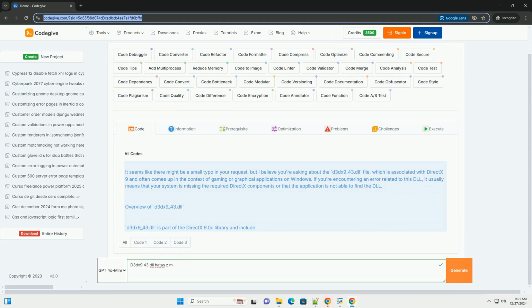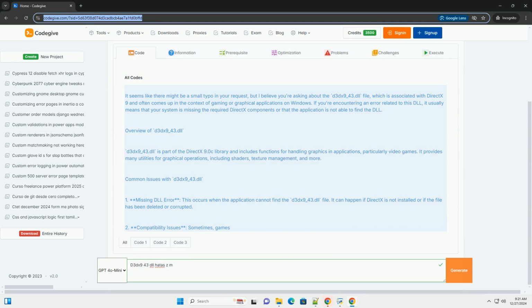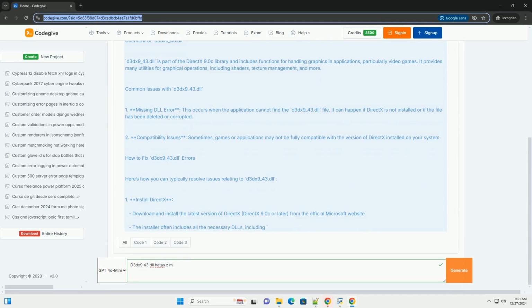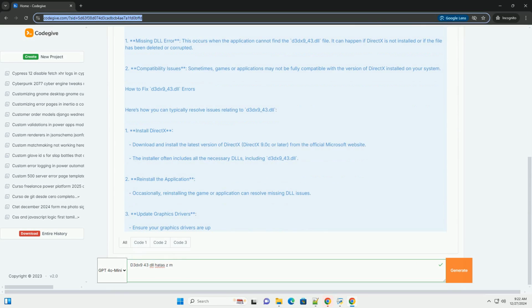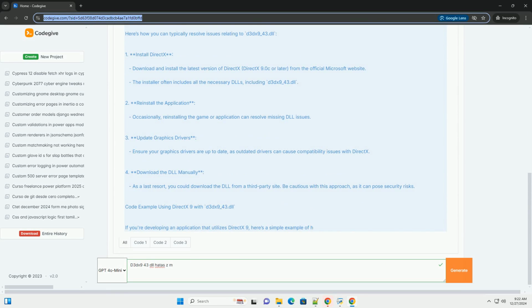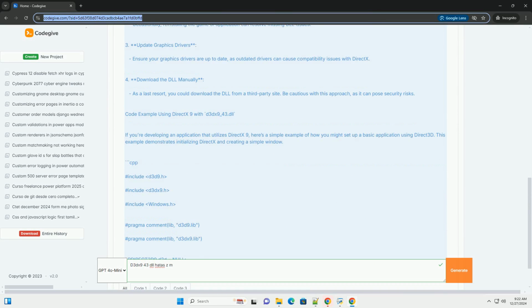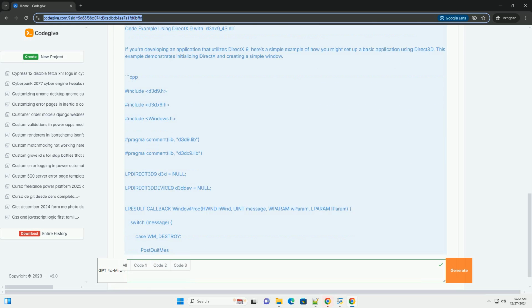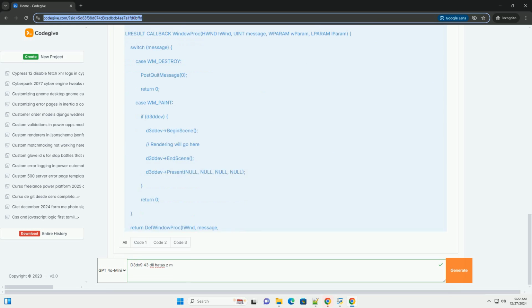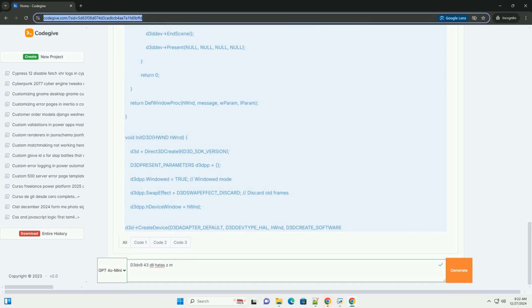It seems like there might be a small typo in your request, but I believe you're asking about the d3dx9_43.dll file, which is associated with DirectX 9 and often comes up in the context of gaming or graphical applications on Windows. If you're encountering an error related to this DLL, it usually means that your system is missing the required DirectX components or that the application is not able to find the DLL.